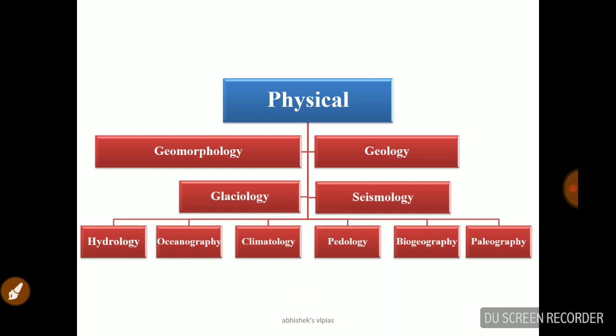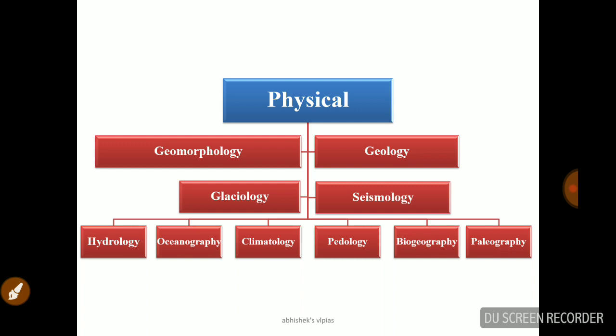And the next one is climatology. Climatology is the distribution of temperature, wind, rainfall, all those things. And the next important is pedology. Pedology, as the name indicates, is a study of soils, or soil science. Biogeography is the next one. Biogeography is the distribution of flora and fauna. You know what flora means? Plants, and fauna means animals. So the animals and plants distribution around the world is talked under biogeography.